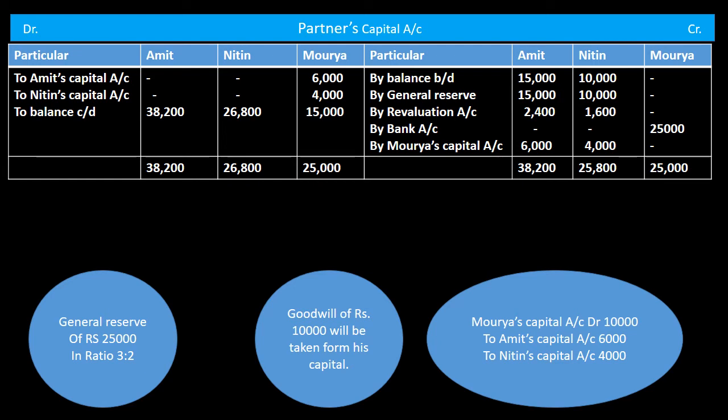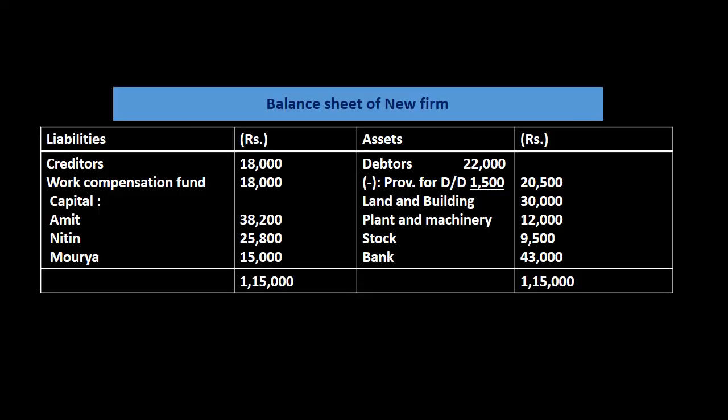Now, one transaction still remains to be done, that is cash brought by the new partner for his share of capital, and that amount is to be written on the credit side by bank. And the total amount of capital brought by Moria, which is rupees 25,000, will be represented in his column. After this we prepare the balance sheet, and for preparing the balance sheet we will see the effect of all the adjustments which we had done in the revaluation account.